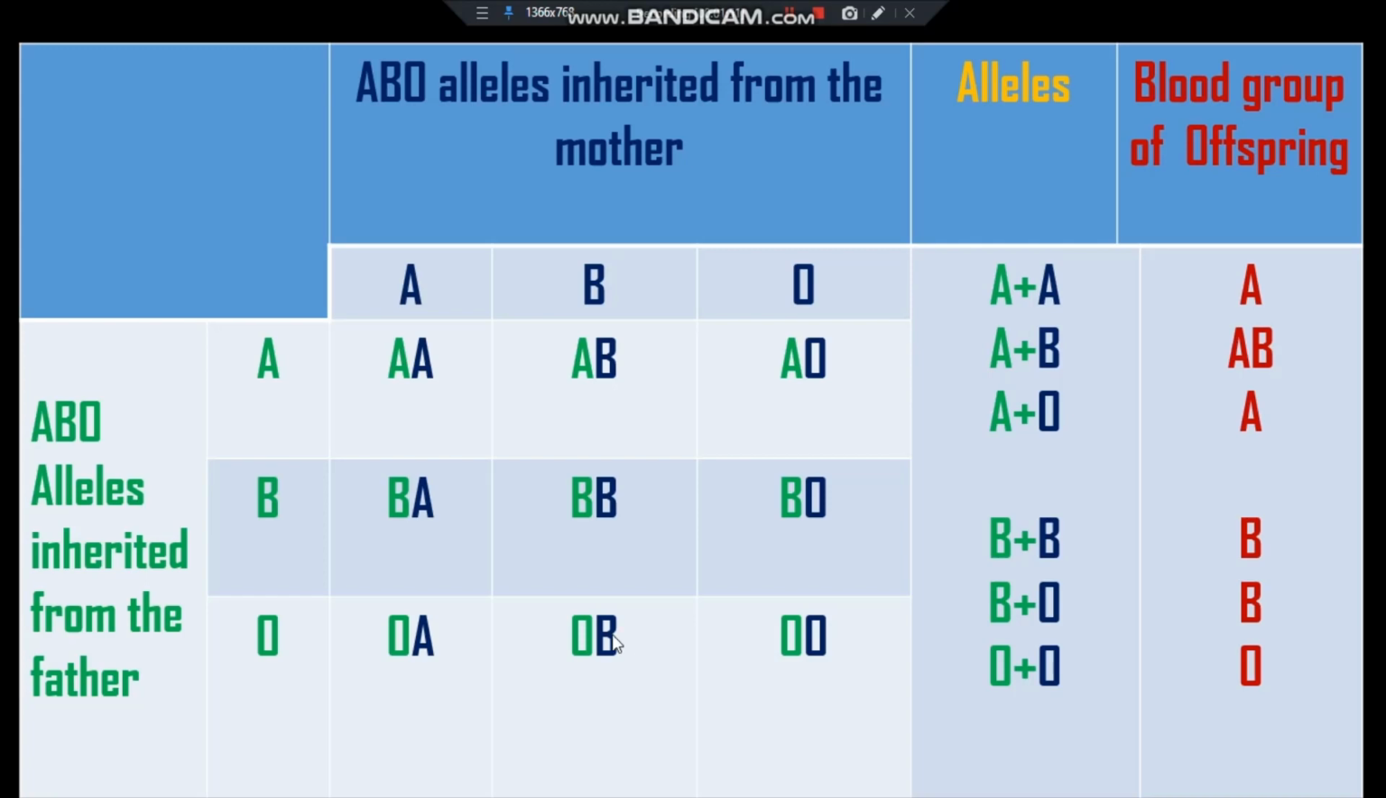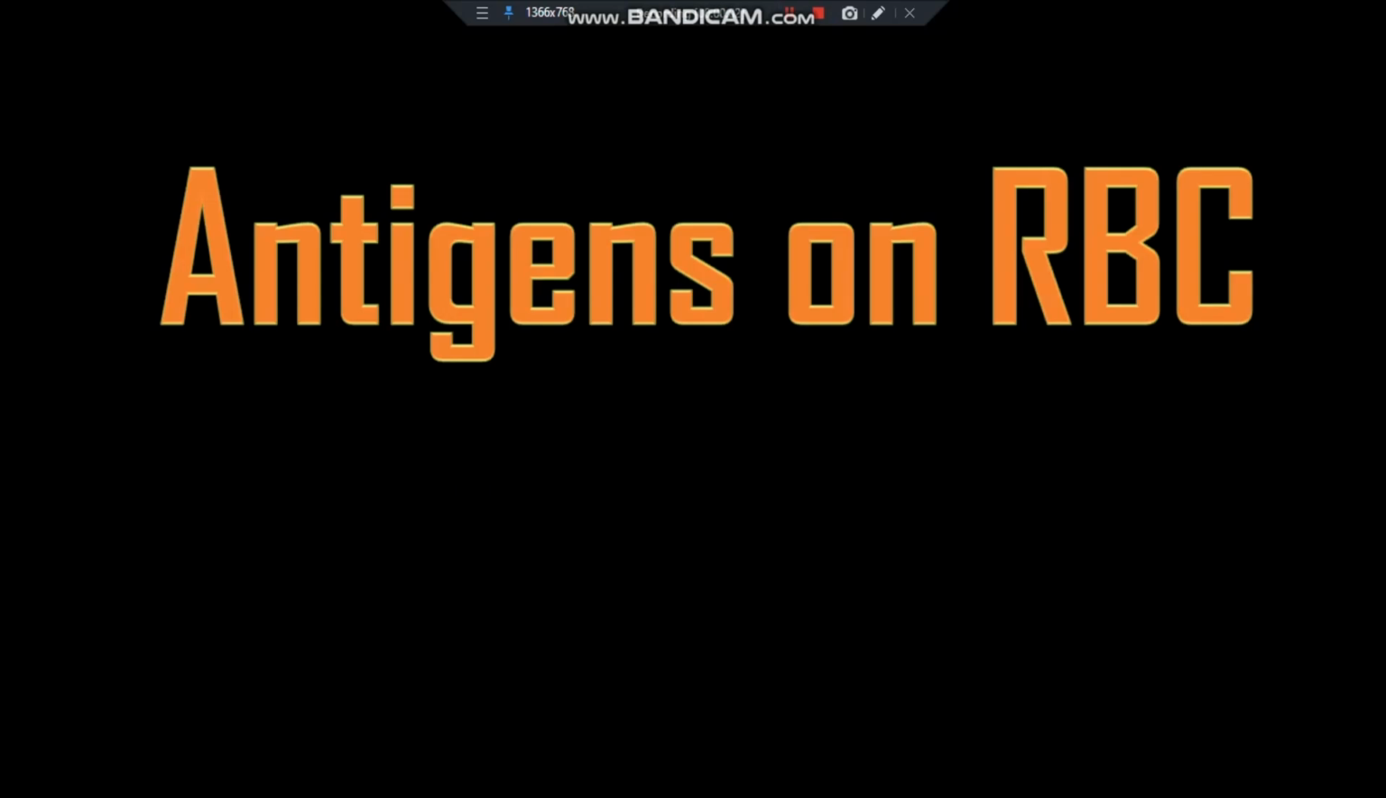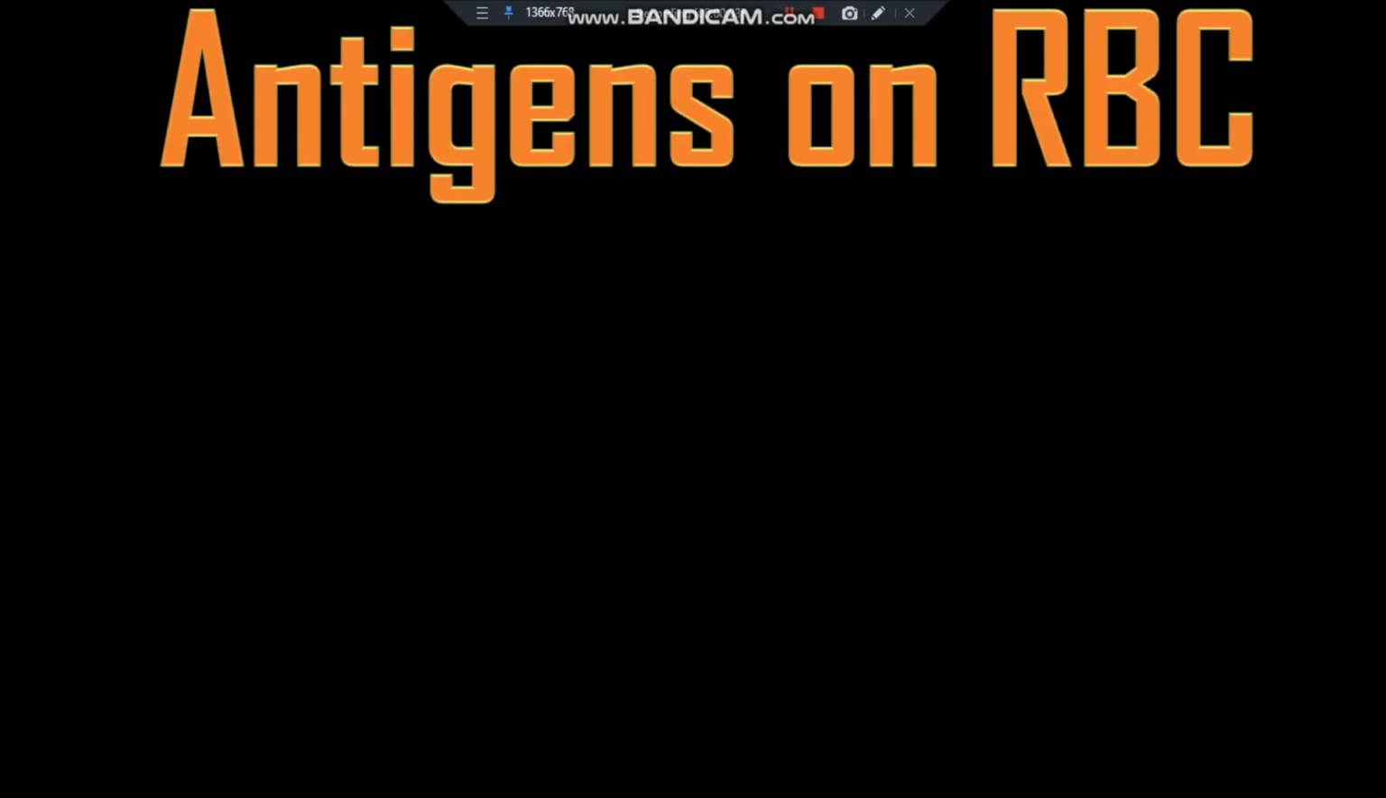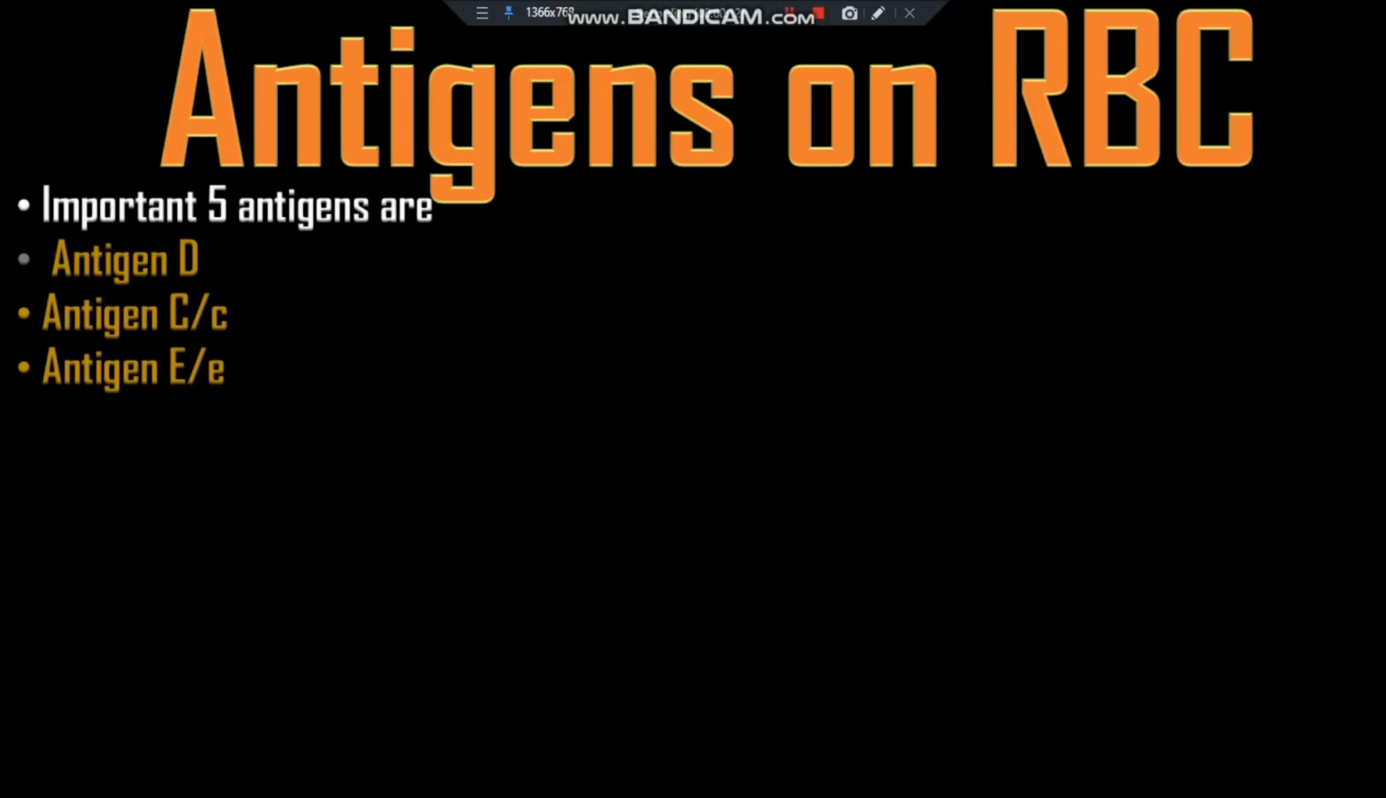And OA is already explained, it will be A, and OB means B. Let's see the various types of antigens on the RBC. Besides A and B antigens, there are 50 types of antigens on the RBC. Out of them, 5 are very important.